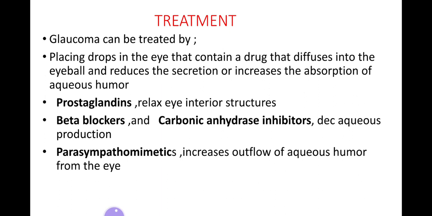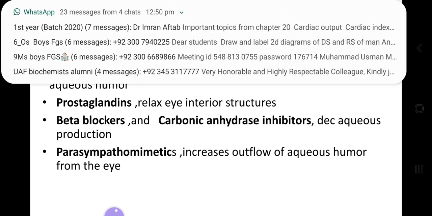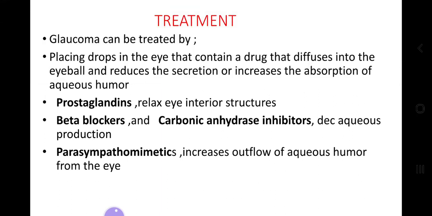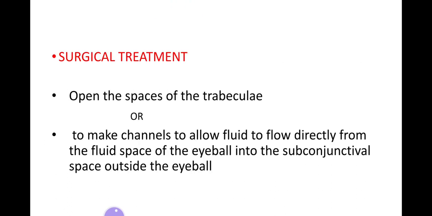As there is already increased pressure, that's why we have to decrease the production of the aqueous humor so that the pressure can be lessened. Next, parasympathomimetics help in the increased outflow of the aqueous humor from the eye. This is the temporary treatment or medical treatment. The proper treatment for glaucoma is the surgical treatment. It should be surgically operated, otherwise the patient will suffer from permanent blindness.